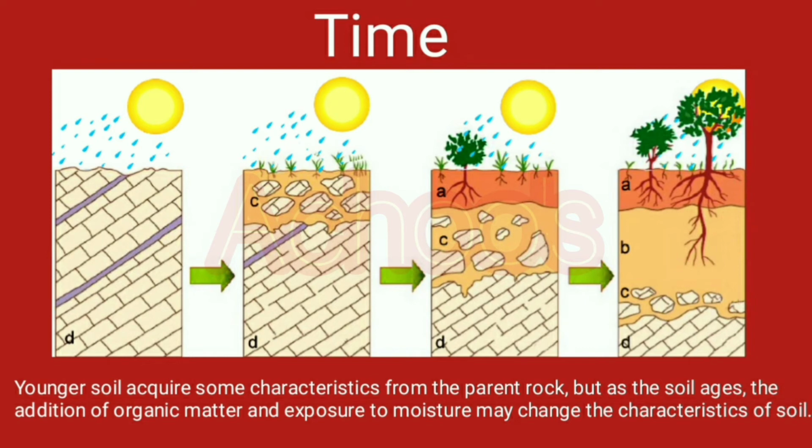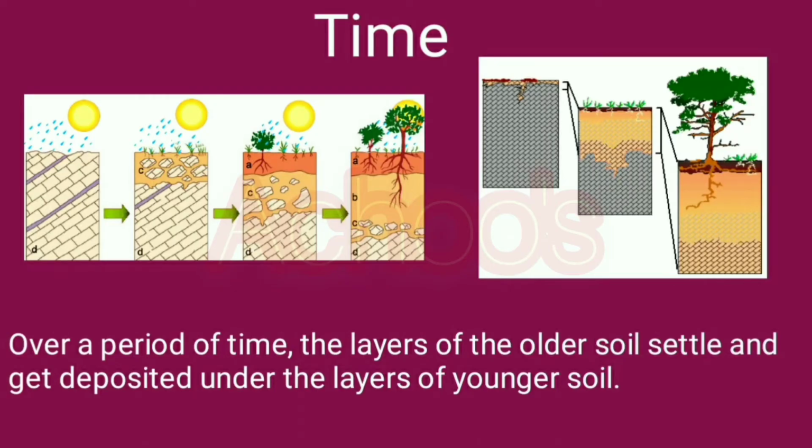Here the younger soil acquires some characteristics from the parent rock, but as the soil ages, the addition of organic matter and exposure to moisture may change the characteristics of soil. Over a period of time, the layers of the older soil settle and get deposited under the layers of younger soil.